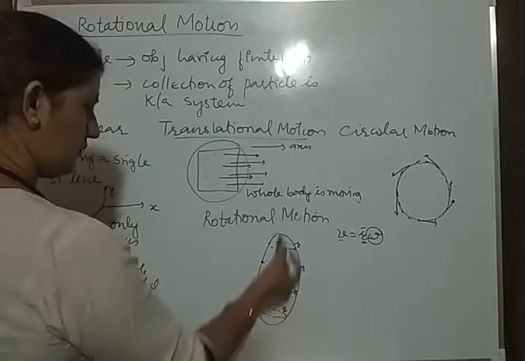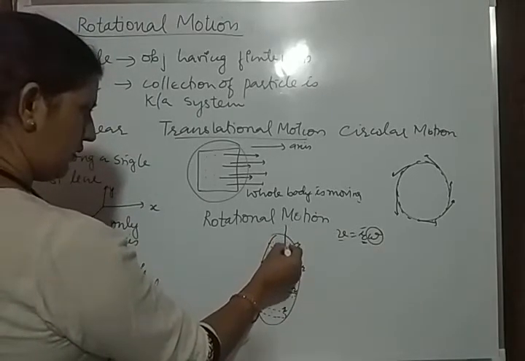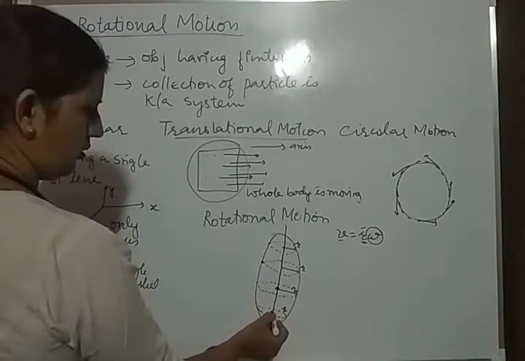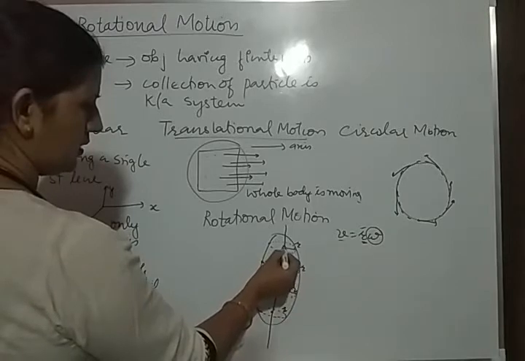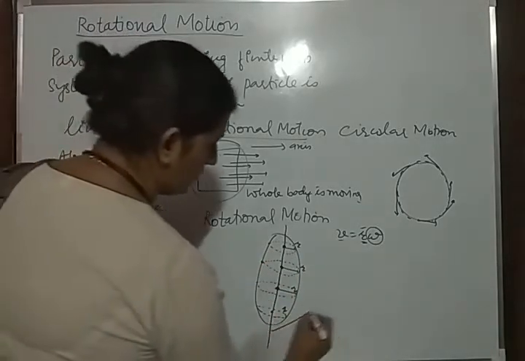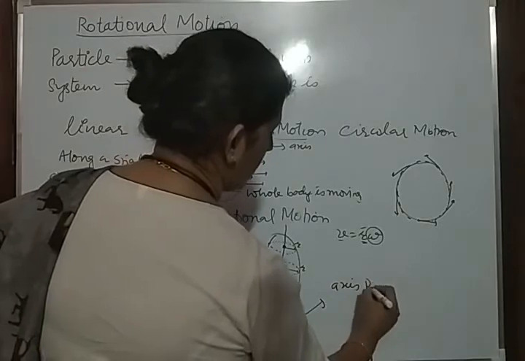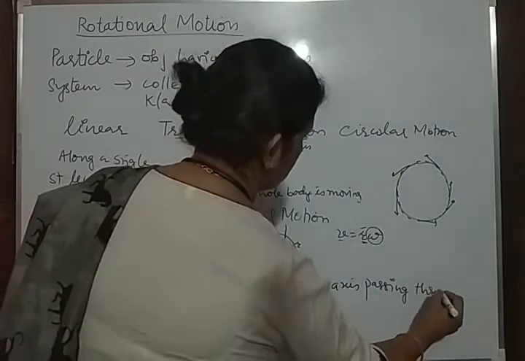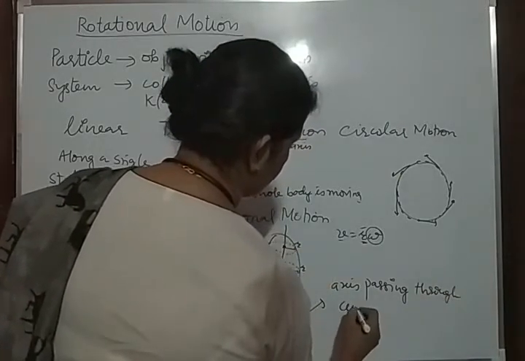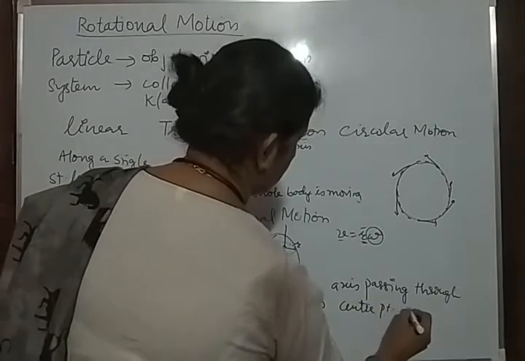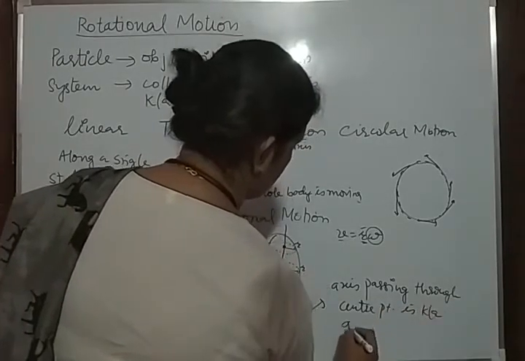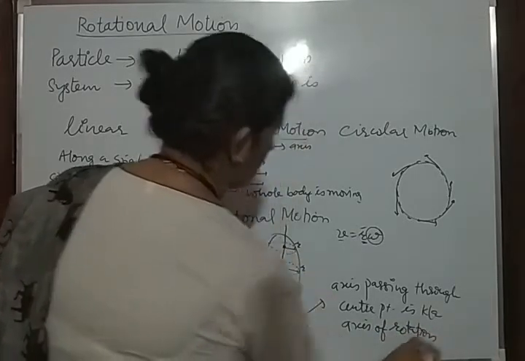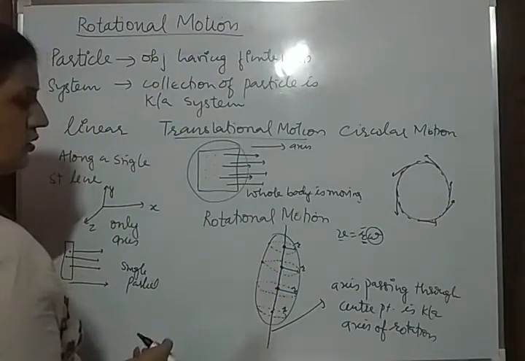And now students, you are able to see that one point is fixed here. Along this point, all particles are rotating. This is the center point. And the axis passing through this center point is known as the axis of rotation, along which the particles are rotating.